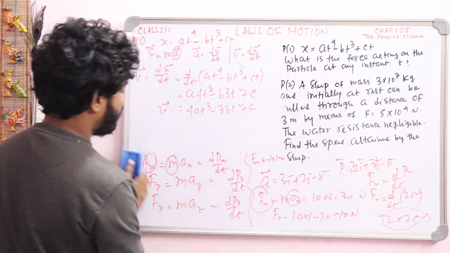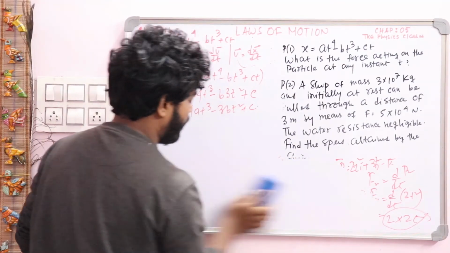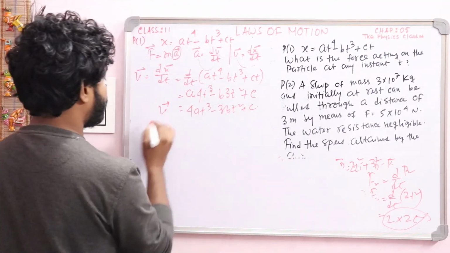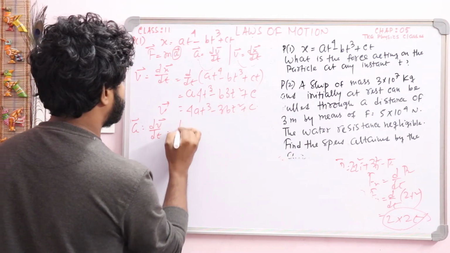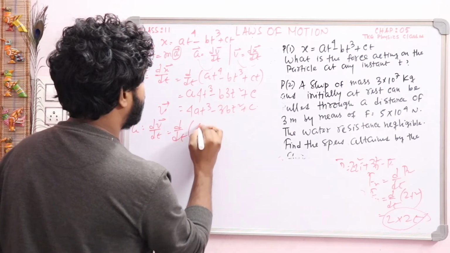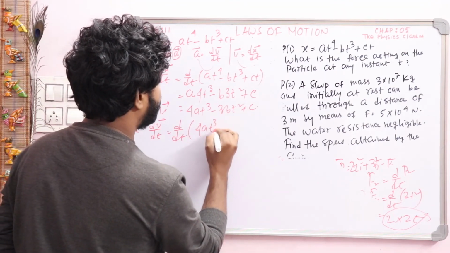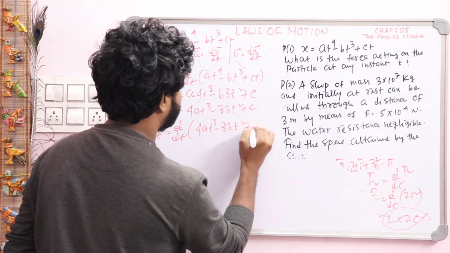Now you have to find out acceleration. So for finding acceleration you have to again differentiate velocity. So a is equal to dv by dt, that is d/dt of 4a t cube minus 3b t square plus c.